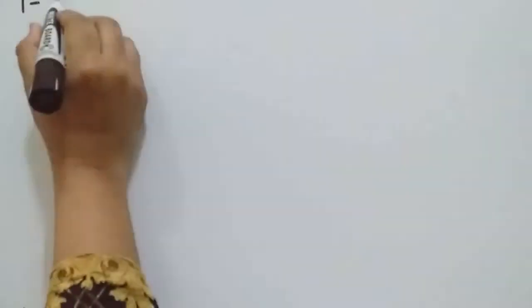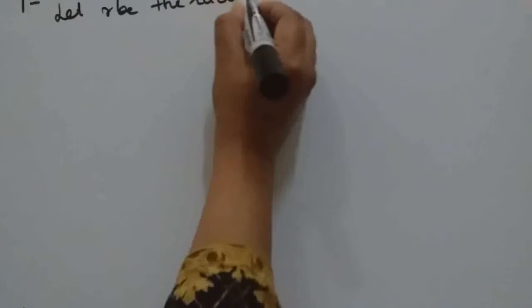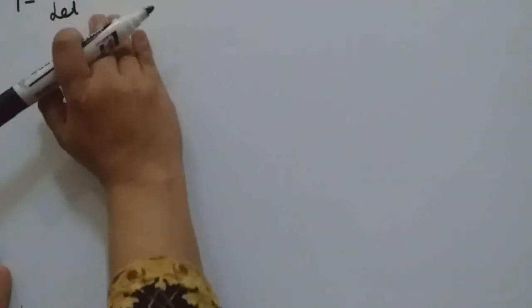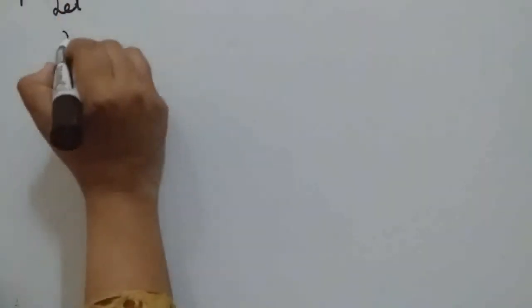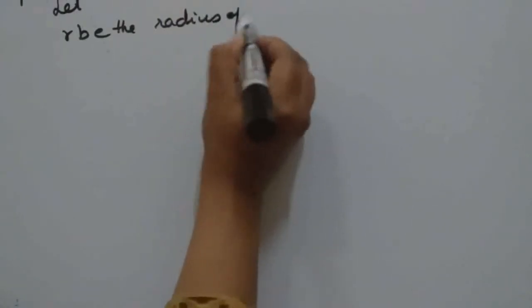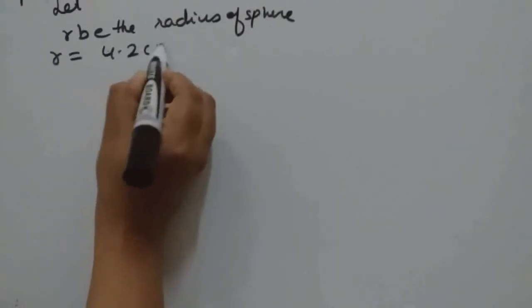In question number 1, a metallic sphere of radius 4.2 centimeter is melted and recast into the shape of a cylinder. That means volume of sphere and volume of cylinder will be same. So let R be the radius of sphere. So R value will be 4.2 centimeter.